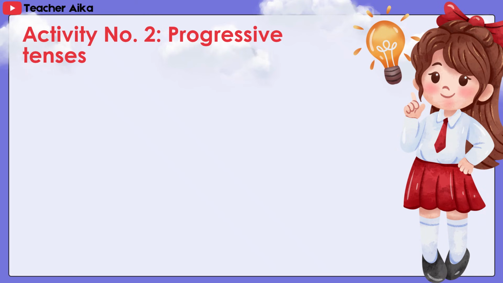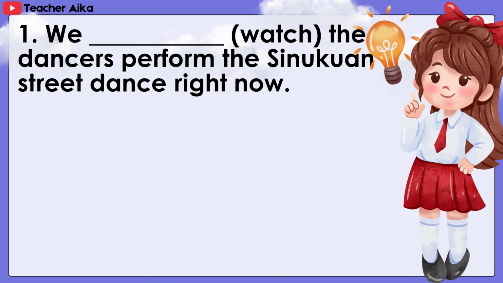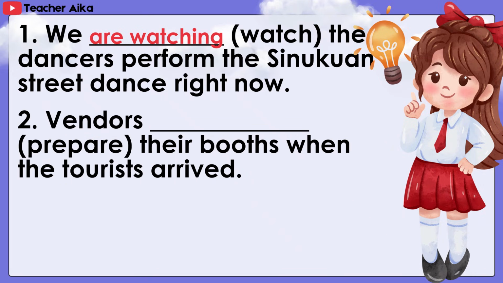Activity number 2, progressive tenses. A. Progressive tenses, festival experience. Complete each sentence by writing the correct progressive tense of the verb in parentheses, present, past, or future. 1. We are watching the dancers perform the Sinukuan street dance right now. 2. Vendors were preparing their booths when the tourists arrived.